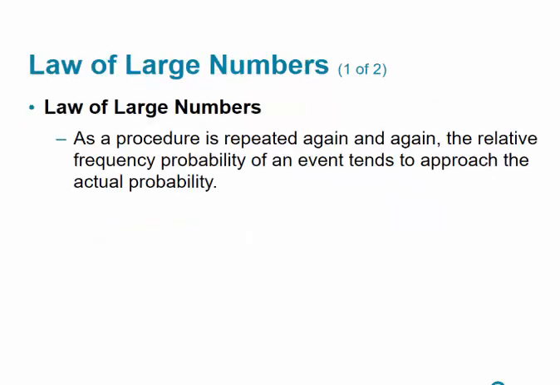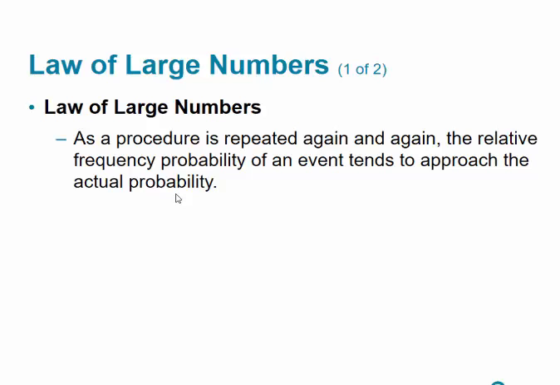The law of large numbers. As the procedure is repeated again and again, the relative frequency probability of an event tends to approach the actual probability. To give you an example, I know that if I flip a coin, I have 50-50. That's the actual probability. That is the classical probability. That does not mean if I flip a coin 10 times that I will get 5 tails and 5 heads. If I flip it 20 times, get 10 and 10? No. If I flip it 10 times, I might get two tails and 8 heads, right? And so I can get any variation. I might get 5 and 5, but chances are that I won't.